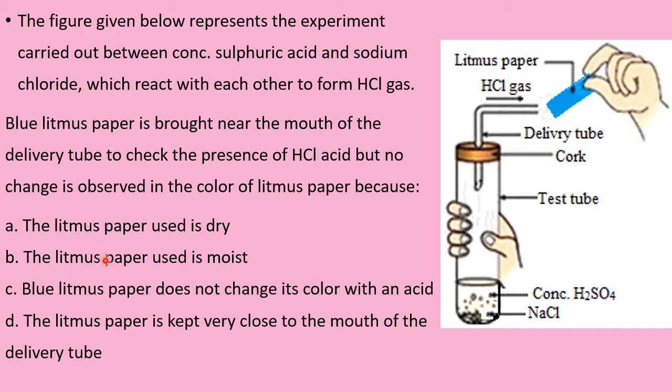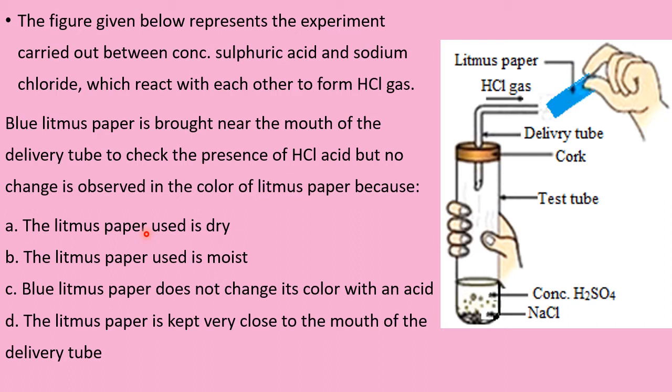In the moist condition, the reaction happens. And the coming gas is HCl gas. HCl turns blue litmus to red. No doubt, he has brought the blue litmus, so it has to change to red. Why is it not changing? Because it is dry. I told you, HCl in water, HCl with moisture gives hydrogen ions, and that acts as an acid because it is a hydrogen donor according to the Arrhenius theory.